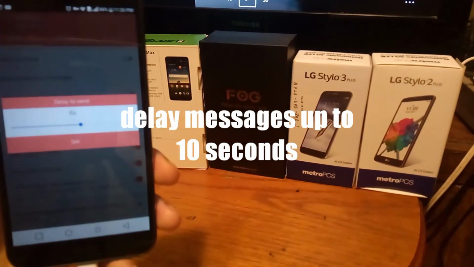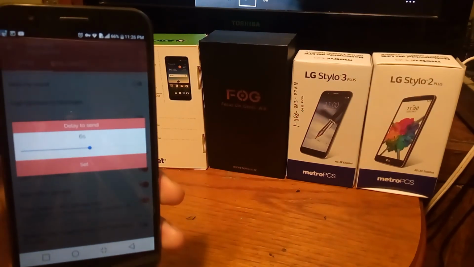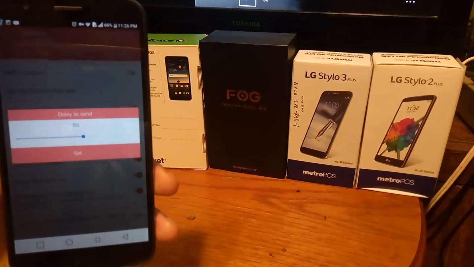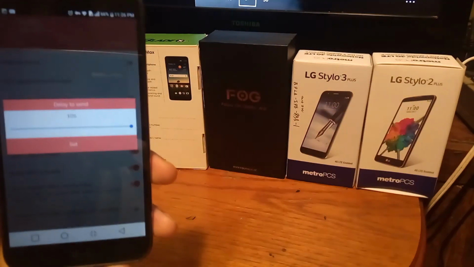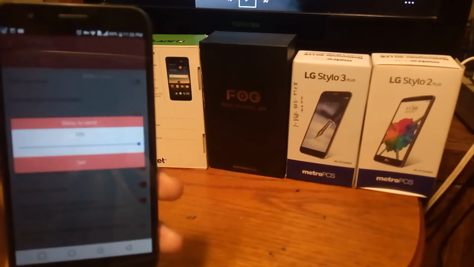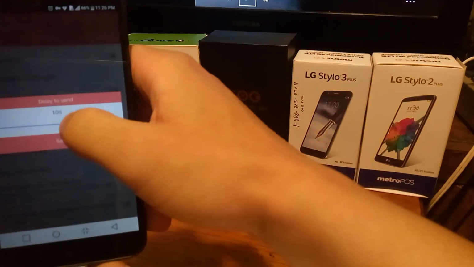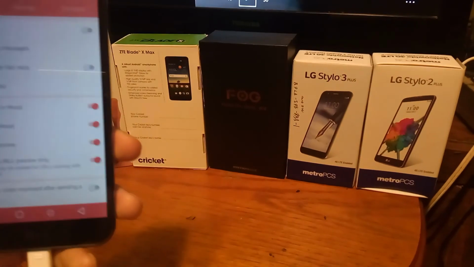So if you're sending a message and you want to reverse it, you get up to 10 seconds before the message is sent. That's one of the features that's pretty cool on here. But I saved it to 6 seconds.